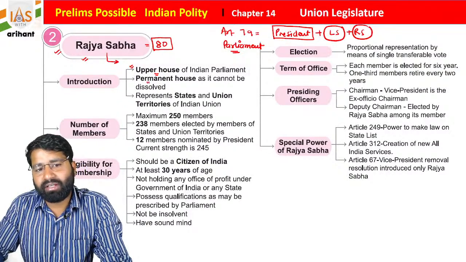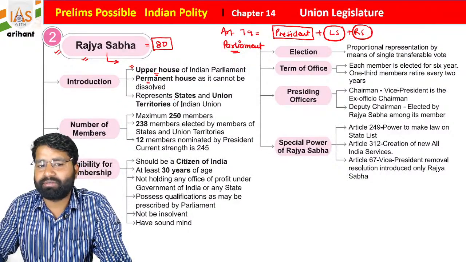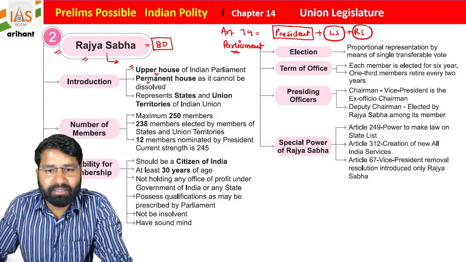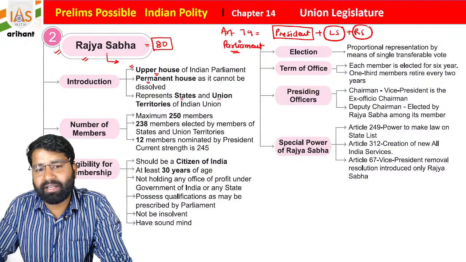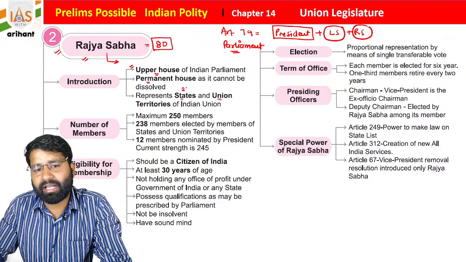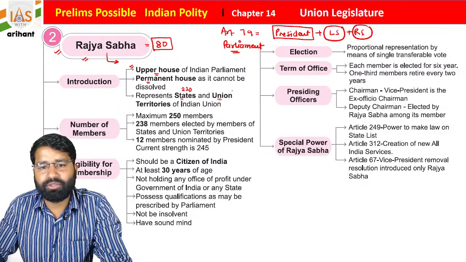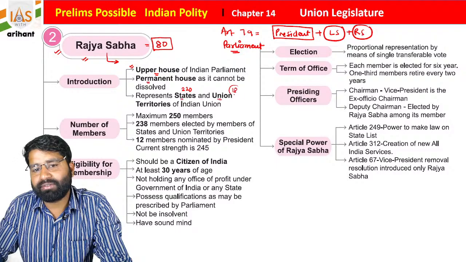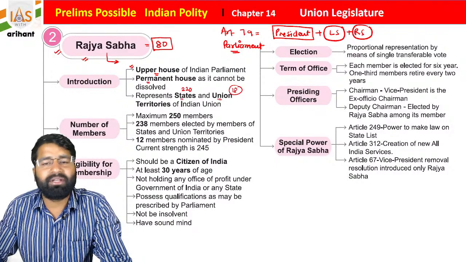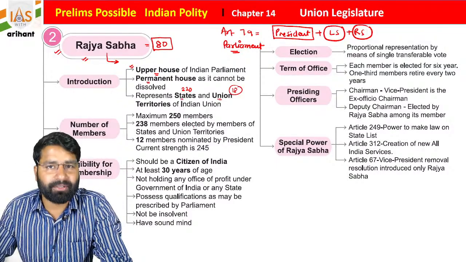It is also called the permanent house, and it cannot be dissolved, and it is represented by both states as well as union territories. So we all know that from states there can be 220 members, and from the union territories there can be 18 members, and we all know that 12 members are going to be nominated by the President of India.